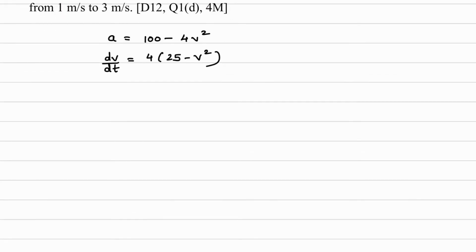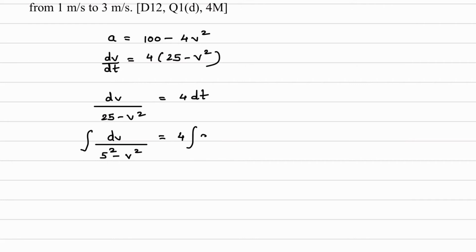So here you can write dv upon 25 minus v square, this 25 you can write as 5 square, is equal to 4 dt. Now integrate on both the sides. So we can write integration of dv upon 5 square minus v square is equal to 4 integration dt.